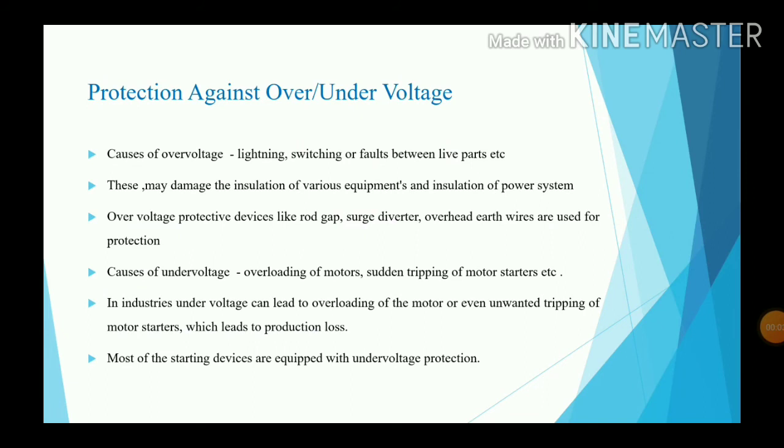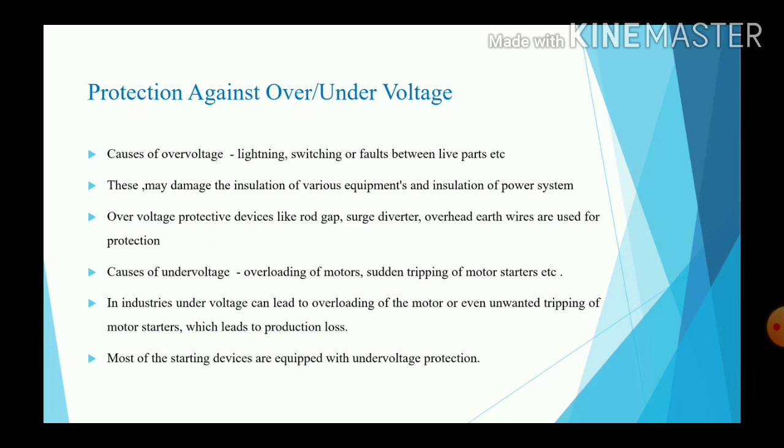Protection against overvoltage and undervoltage. The major causes of overvoltages are lightning, switching, or faults between live parts. This may damage the insulation of various equipment and the insulation of the power system. Overvoltage protective devices like rod gap, surge diverter, and overhead earth wires are used for protection.